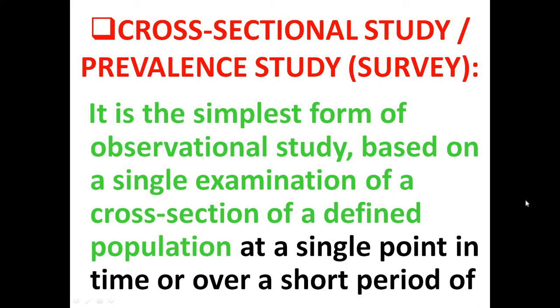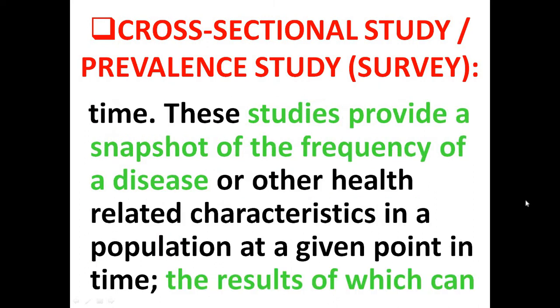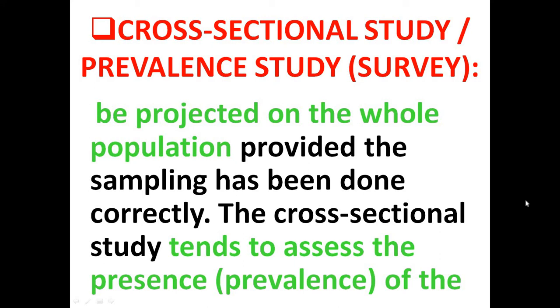Sometimes the factors causing the disease may not be specified correctly through this type of survey, but it's still a wonderful type of study which guides us for the analytical research. Those studies provide a snapshot of the frequency of a disease or other health related characteristics in a population at a given point in time, the results of which can be projected on the whole population provided the sampling has been done correctly.